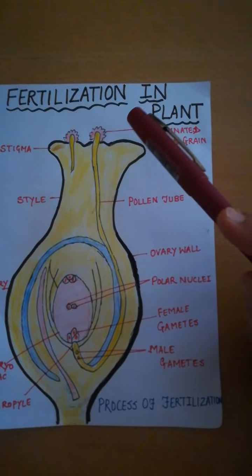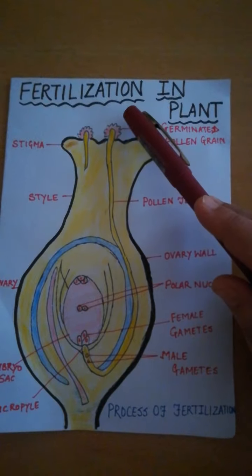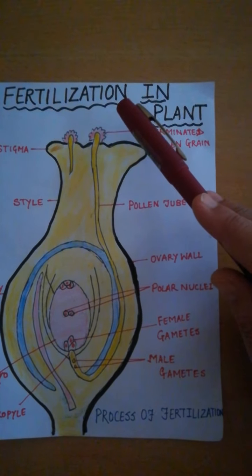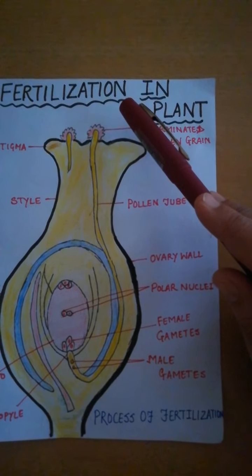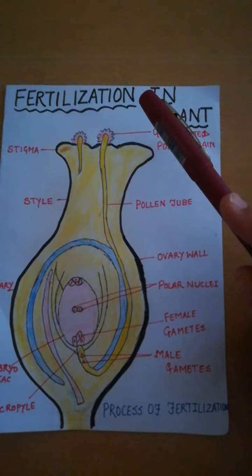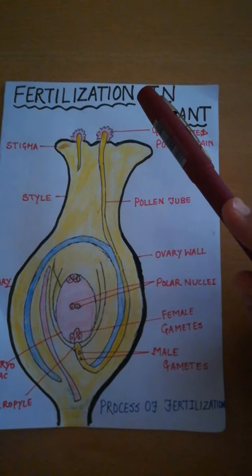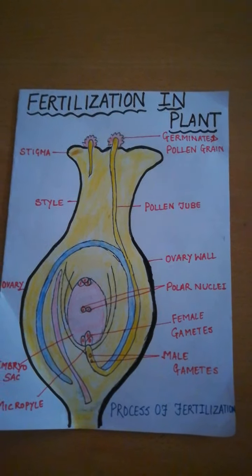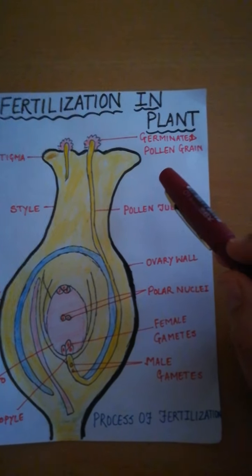So, first of all, what is fertilization? Fertilization is the process of fusion of male and female cells or gametes. This process is called fertilization. So it is the fusion of male and female cells or gametes. Now how does the process take place?